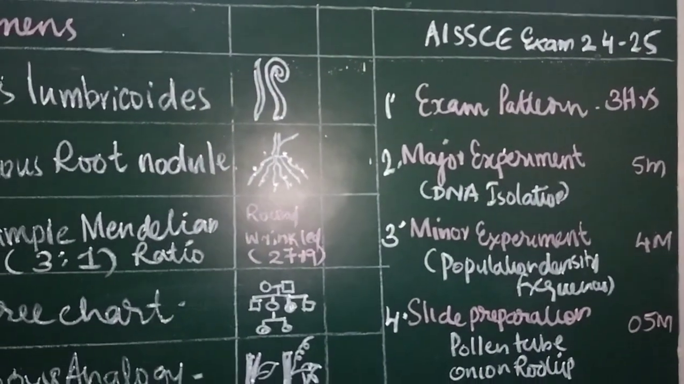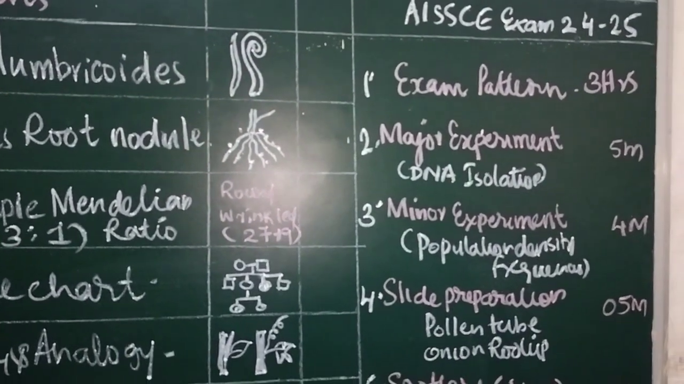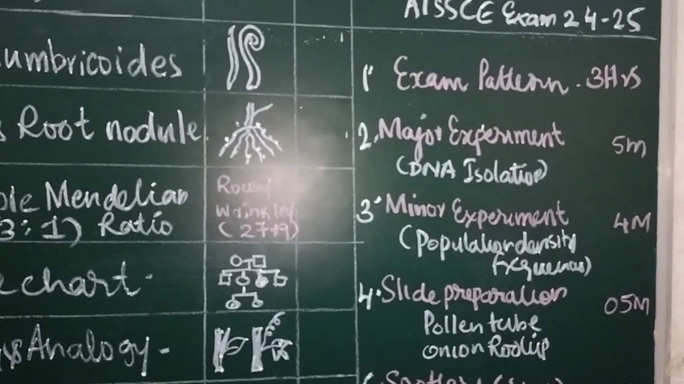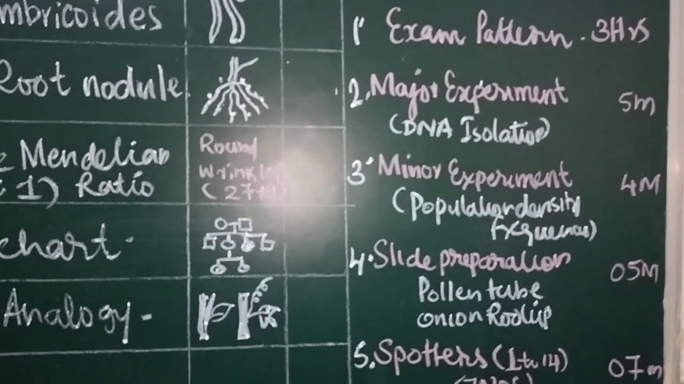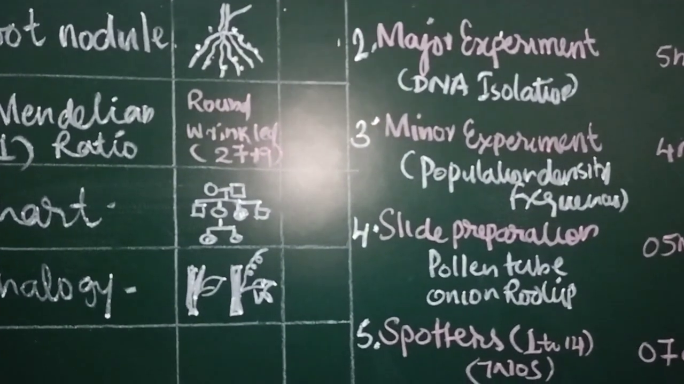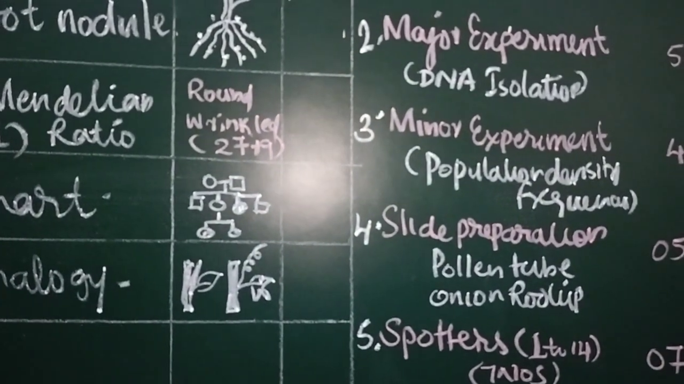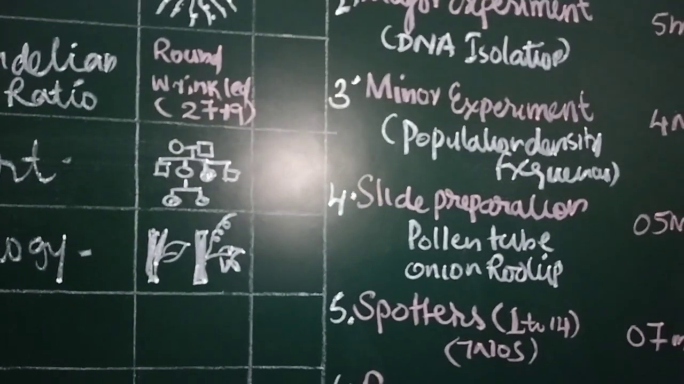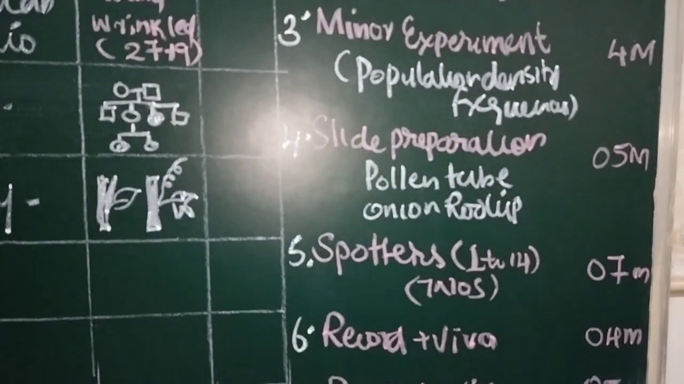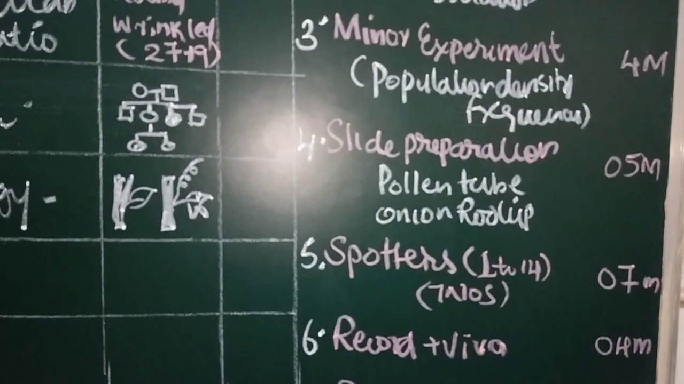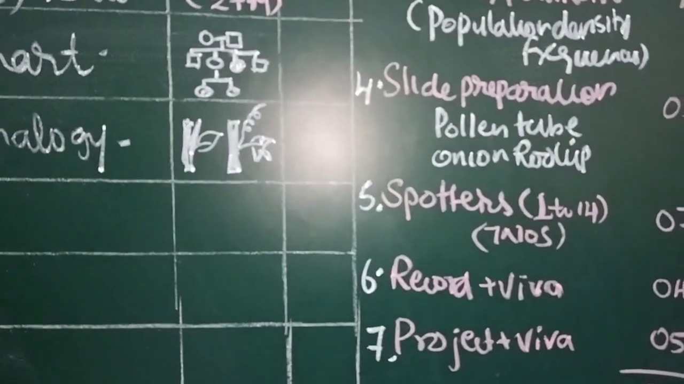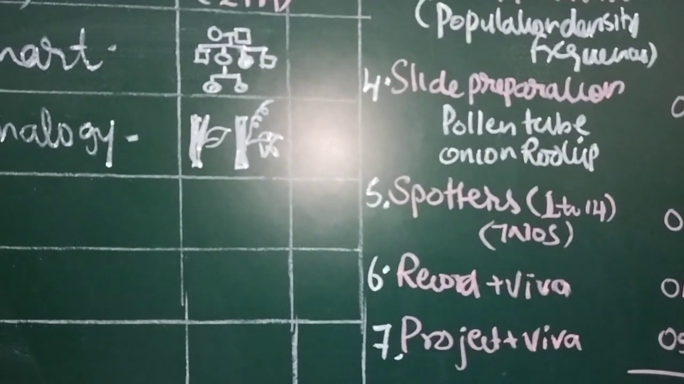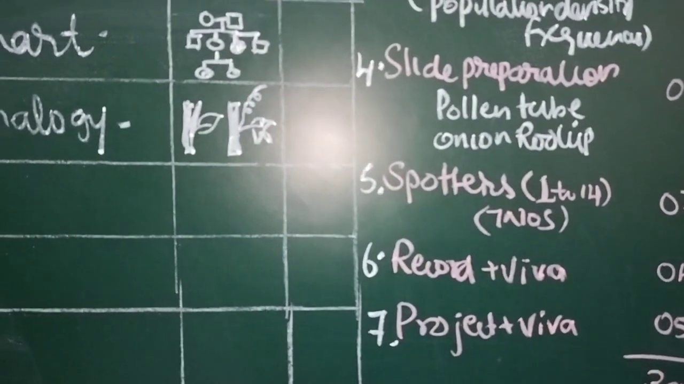It consists of 3 hours, 30 marks: one major experiment, DNA isolation, for 5 marks; minor experiment, population density and frequency, for 4 marks; slide preparation of pollen tube germination or onion root mitosis for 5 marks; spotters for 7 marks; record and viva for 4 marks; project and viva 5 marks.